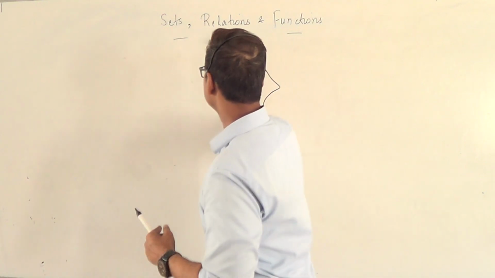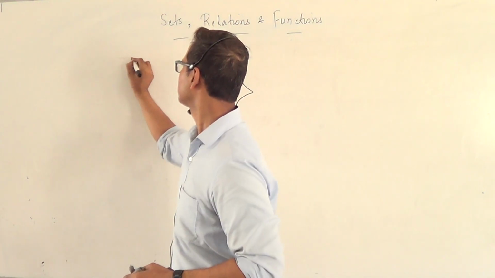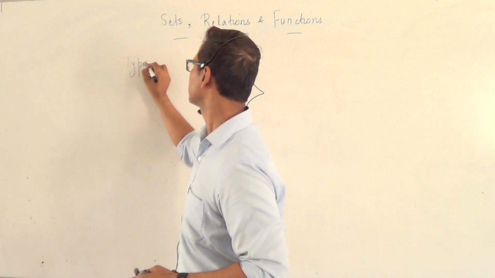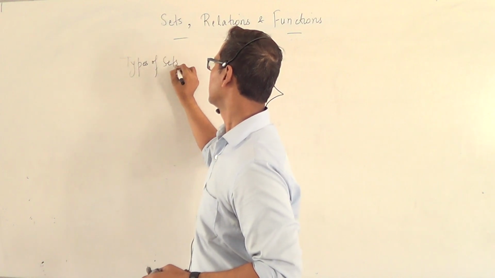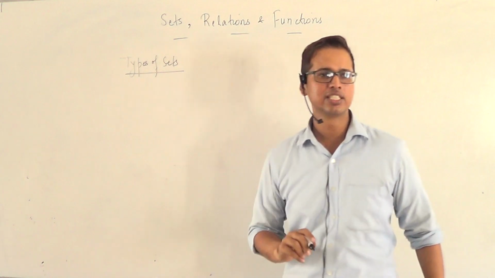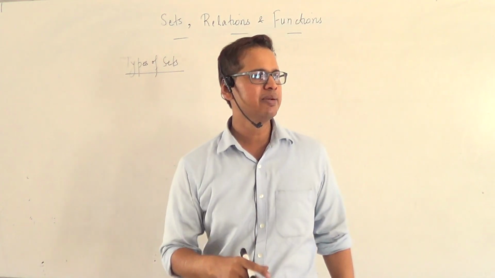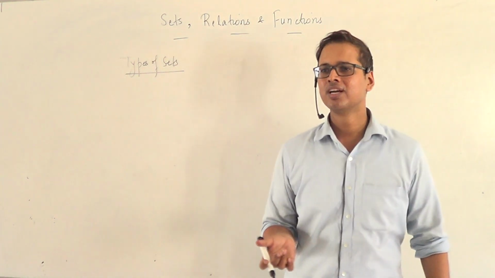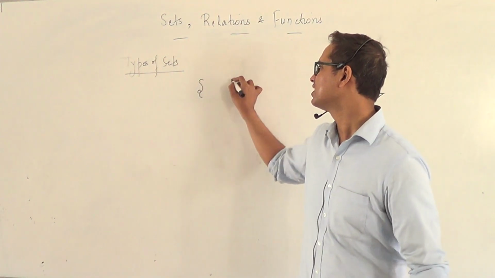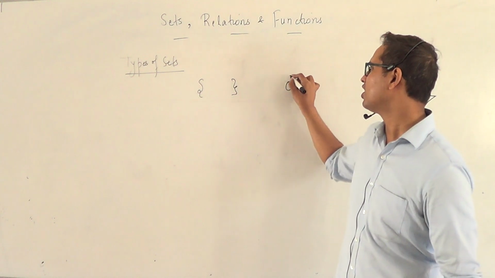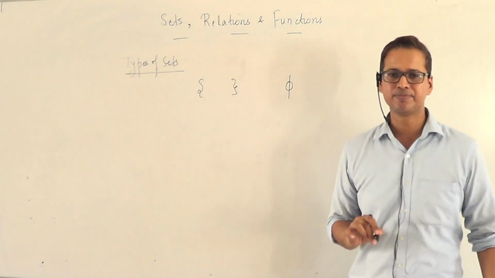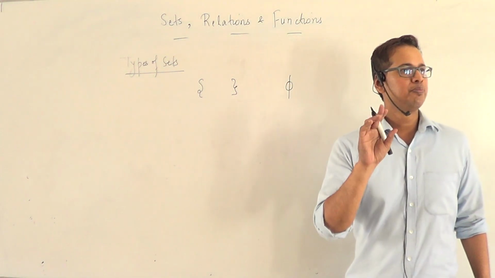Now, types of sets. I'll not waste too much time on types of sets. There are a few sets which are very, very important and you should know them by name. Null set. What is a null set? A set which is empty. This is called a null set, also represented by a symbol. Correct? Okay.